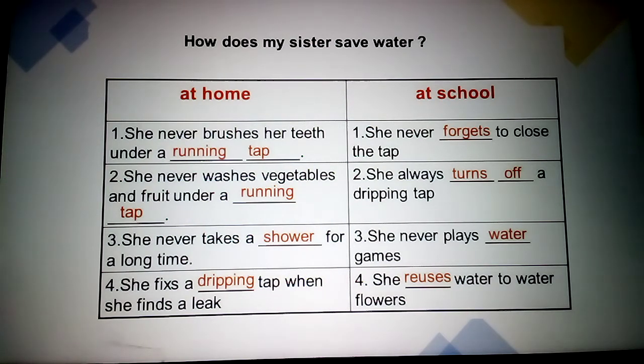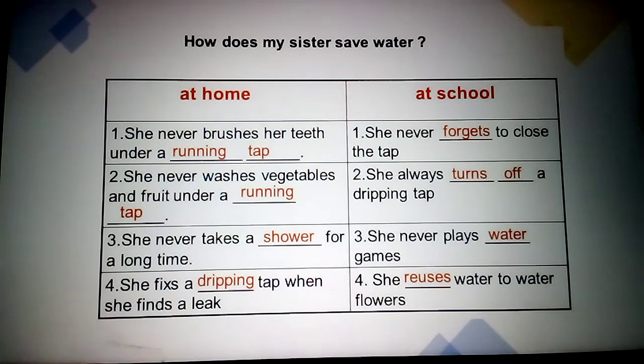At school, where we always are, how do we save water? She never forgets to close the tap. When she opens a tap for any purpose, she closes it immediately. She always turns off a dripping tap. If there is any leakage in a tap, she turns it off.